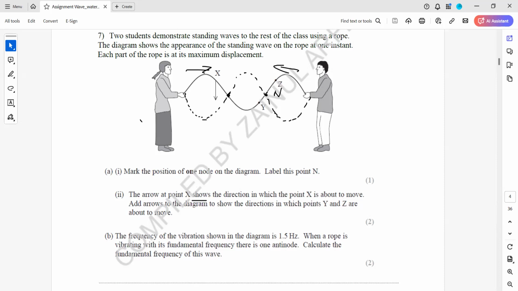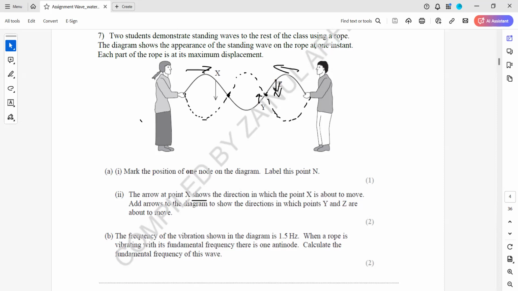In a standing wave, they always try to move towards the mean position. So where will Y move? For Y, it will be towards the mean position, the center position, and Z, it will be towards it too. So for Y, the arrow will point up, and for Z, the arrow will point down.